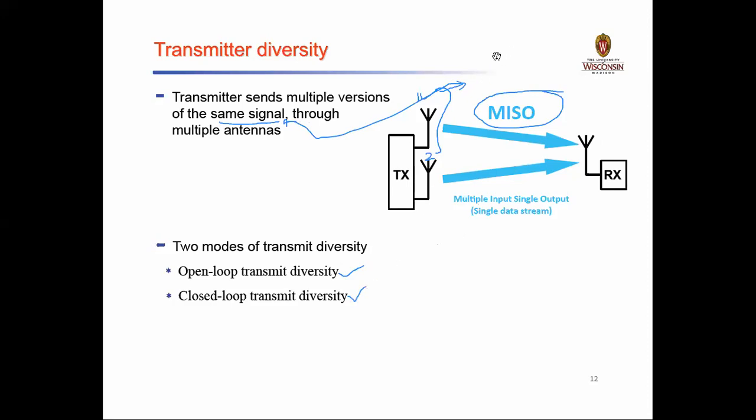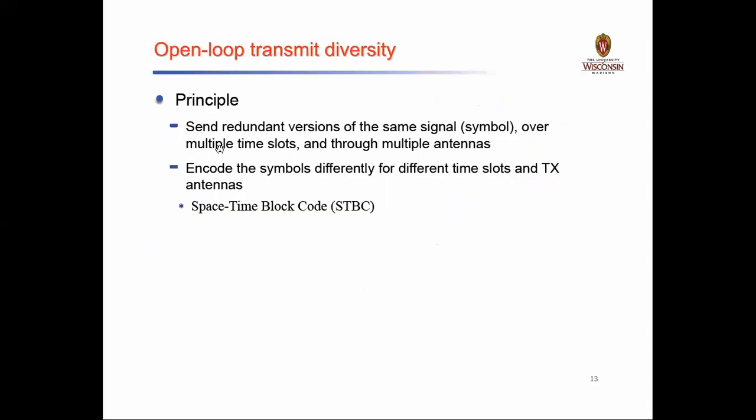Okay, and when you try to learn more about the transmit antenna, we need to first understand the principal mechanism of open loop transmit diversity. The principle here is that the transmitter is going to transmit the same signal by making use of more than one antenna. Then how will the mechanism work?